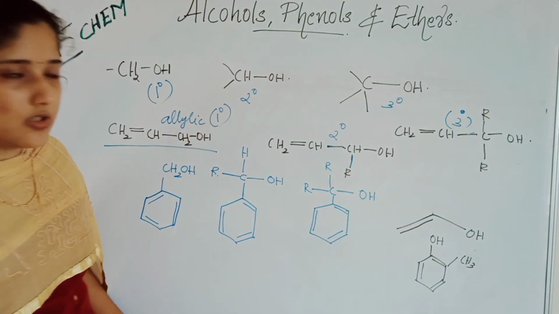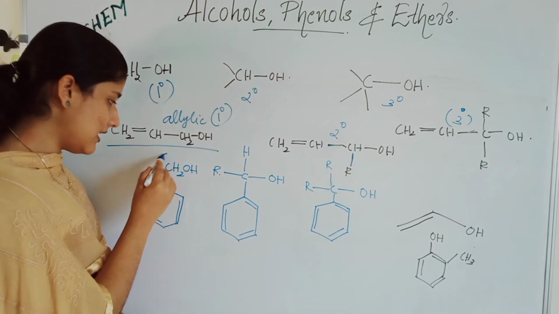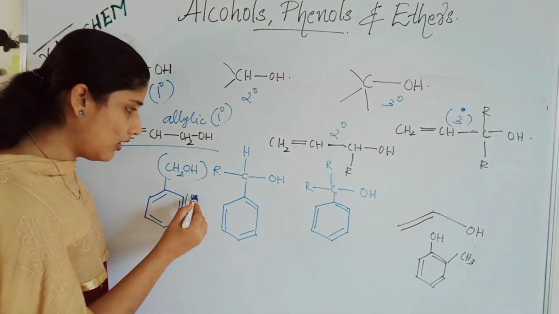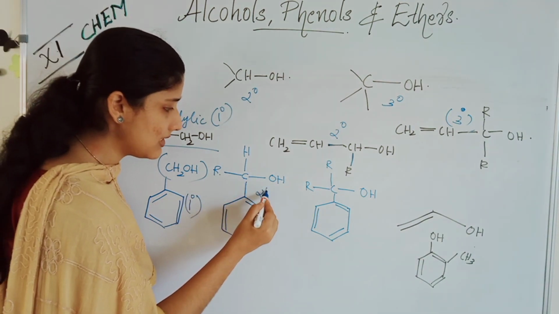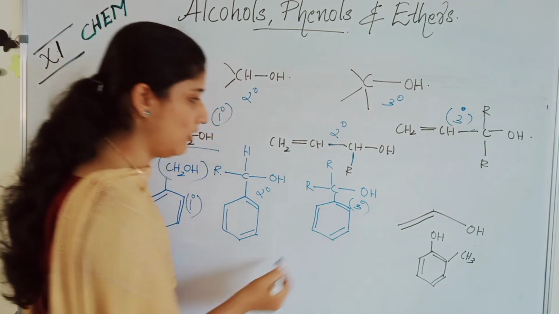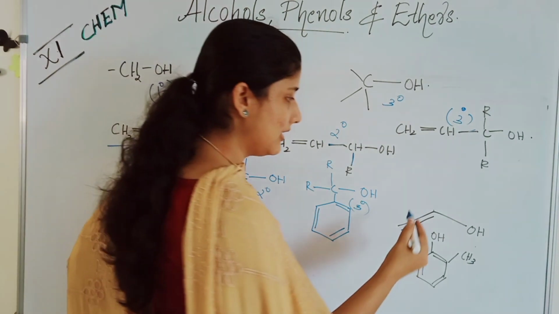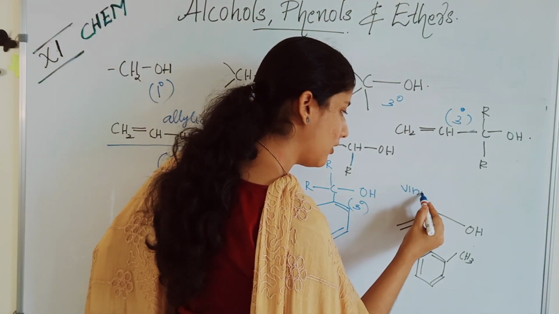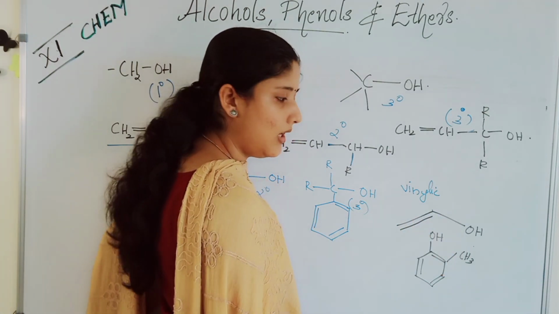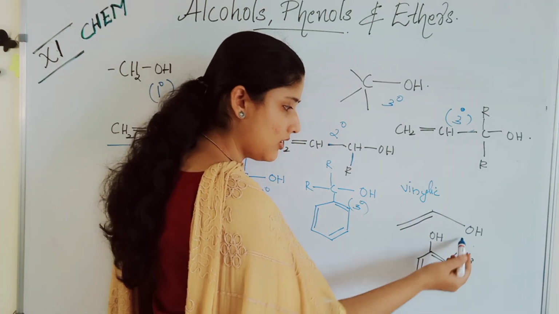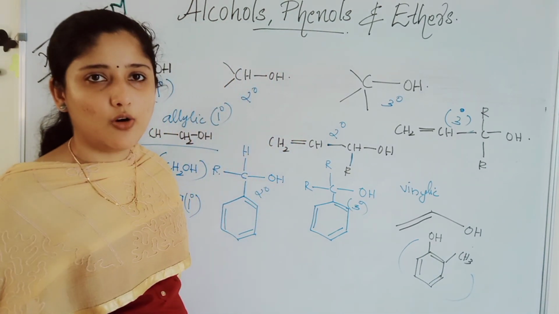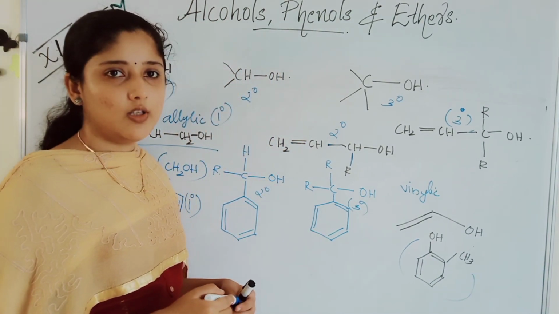These are the classifications of allylic alcohol. Next, this is an example of benzylic alcohol: primary benzylic alcohol, this is secondary benzylic alcohol, and this is tertiary benzylic alcohol. Next, we studied vinylic alcohol, that is, a double bond directly attached to an OH group, the functional group. This is also an example of vinylic alcohol. This is a summary of the nomenclature.